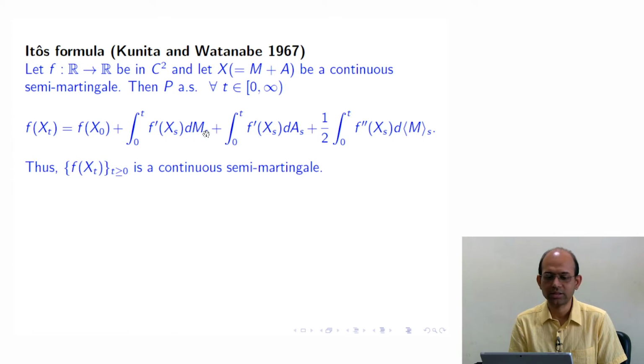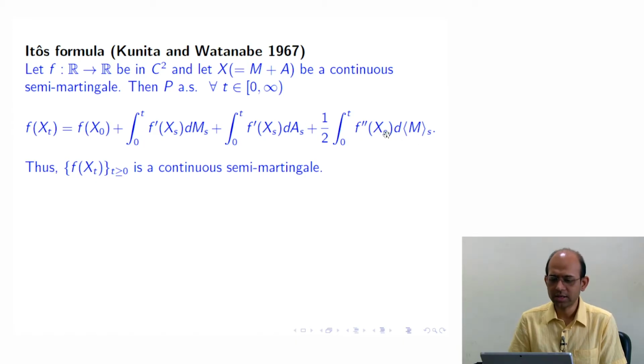There we take the integrator to be a function of bounded variation. If that is the case, then since it is a continuous bounded variation process, its quadratic variation would be 0, so this part does not arise. However, for our case, the quadratic variation would be non-trivial in principle, so we keep it. So that is Ito's formula.